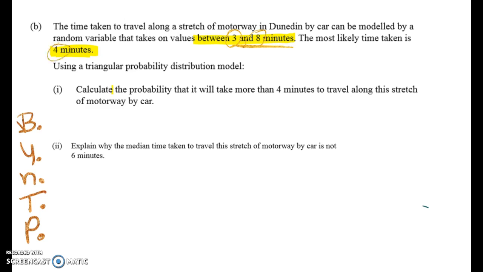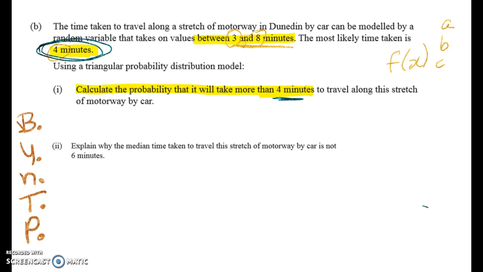Now, if you've watched my long video on triangular distribution, you know that there are 2 ways to do these problems. The first way is to use the formula, which gives you the values of the height, and that uses A, B, and C. And the second way, and my favourite way, is to do it with similar triangles. This turns out to be a pretty easy question, because what we're asked to do is to calculate the probability that it will take more than 4 minutes to travel, and 4 is my most likely value. So that's going to speed us up.